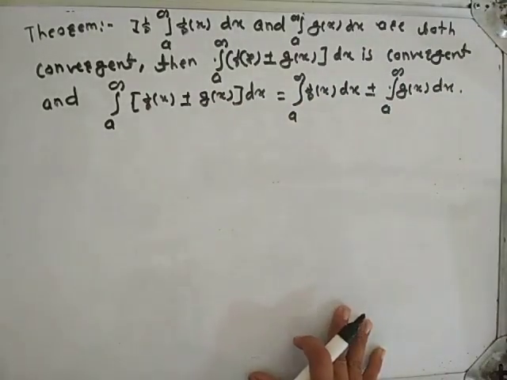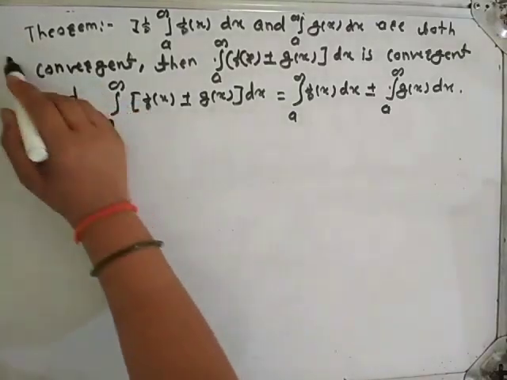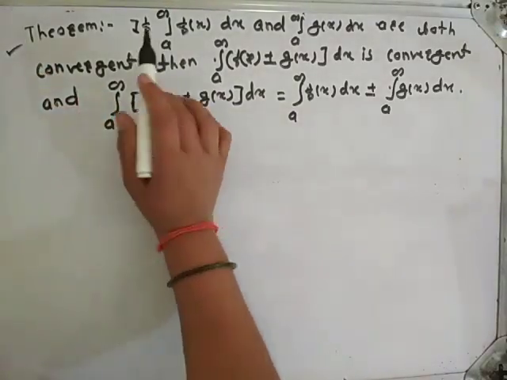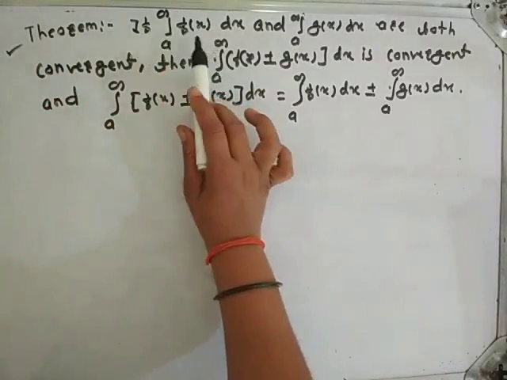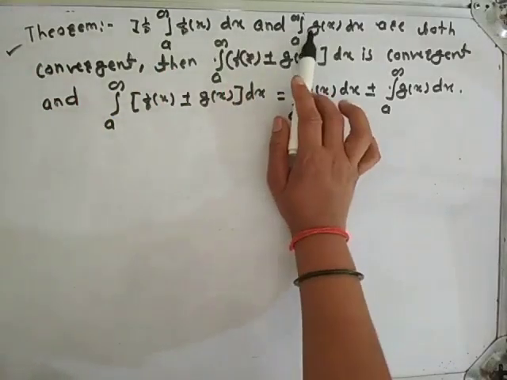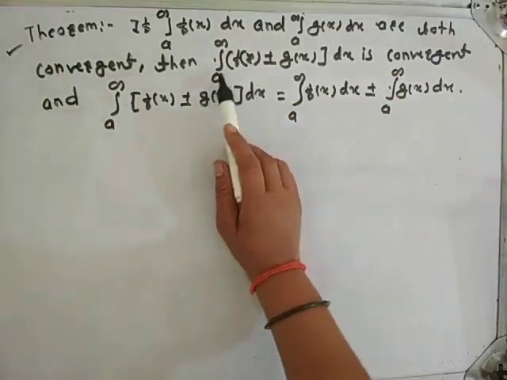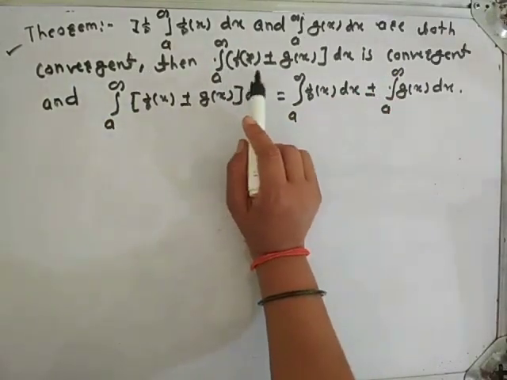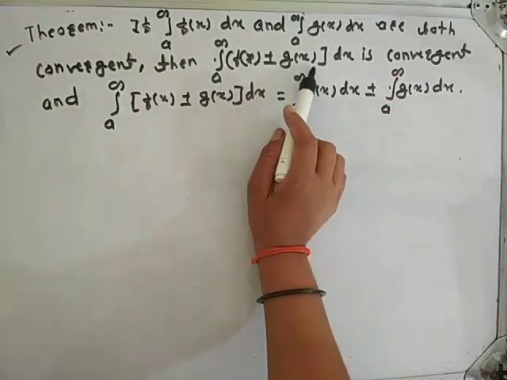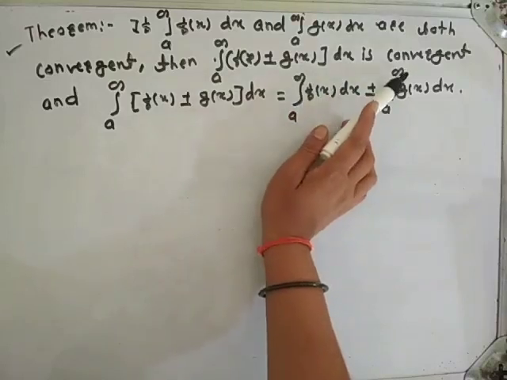See students, what is the statement of this theorem? If integration from a to infinity f of x dx and integration from a to infinity g of x dx are both convergent, then integration from a to infinity f of x plus or minus g of x dx is convergent.